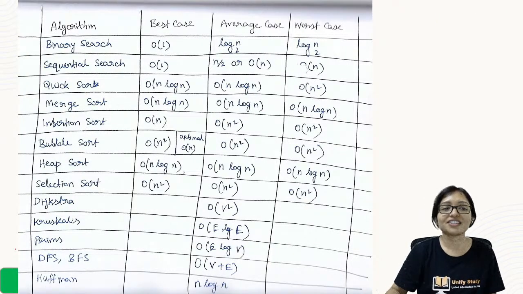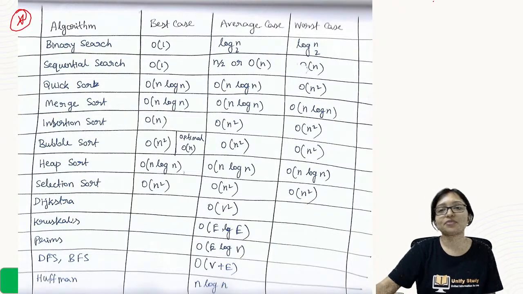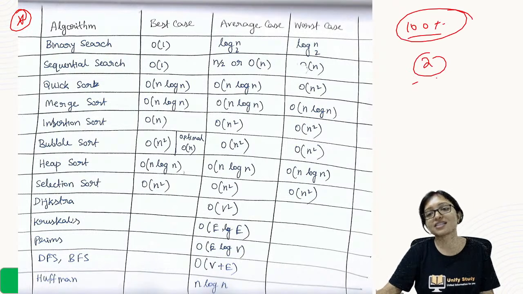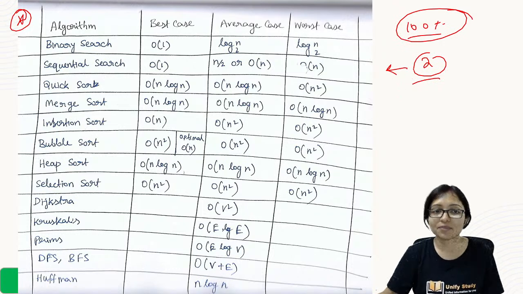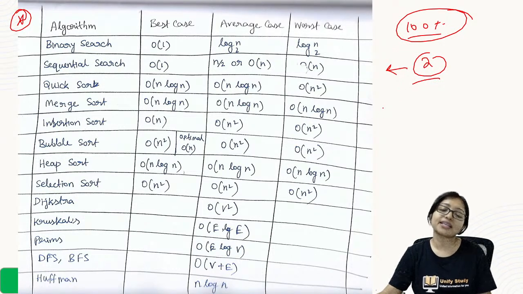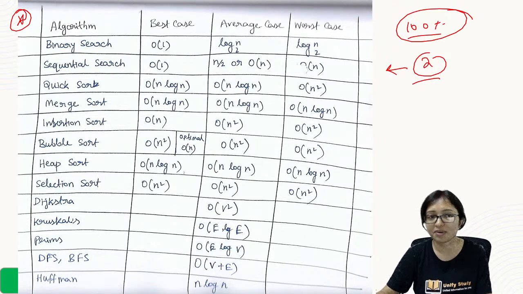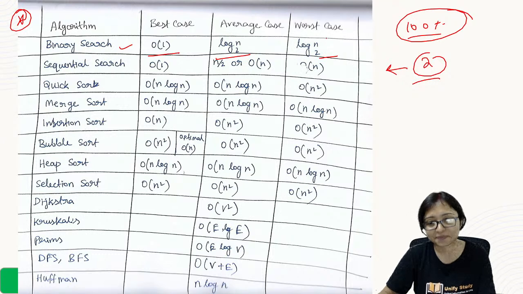So these are the charts. This chart is also important. From here you will definitely get one question. 2 marks are confirmed from this chart, because they always ask the complexity chart. The complexity chart is very, very important. Remember the chart. Binary search: best case is order of 1, average case is log n, worst case is also log n.